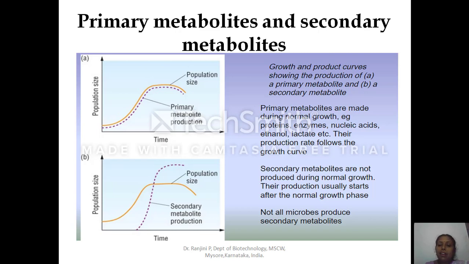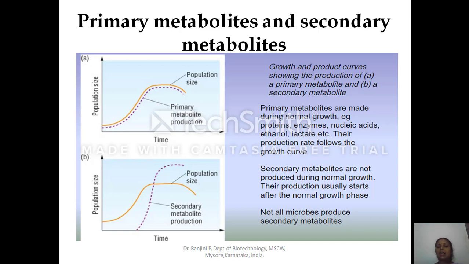And next is secondary metabolites. These are the metabolites which are produced by the microorganism under extreme environmental condition, and they are not required for the normal growth and development. Only to overcome the extreme environmental condition, microorganisms secrete very small concentrations of a group of molecules.